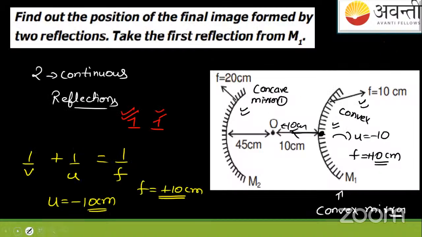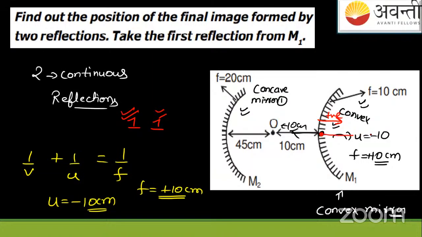What does it mean, students? V equals 5 centimeter. I'm asking you. It means from the pole we have to move in such a direction with the magnitude of that linear distance, and the direction is positive. That is this direction.